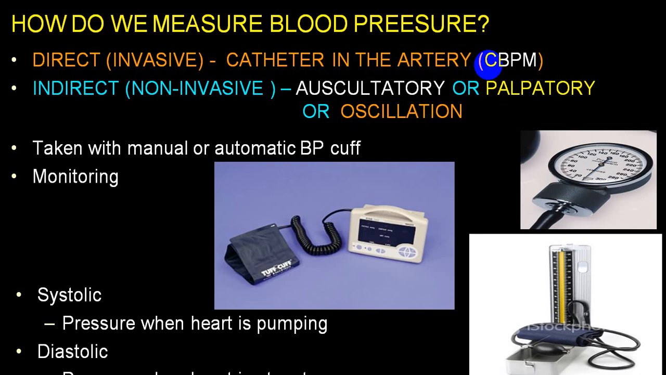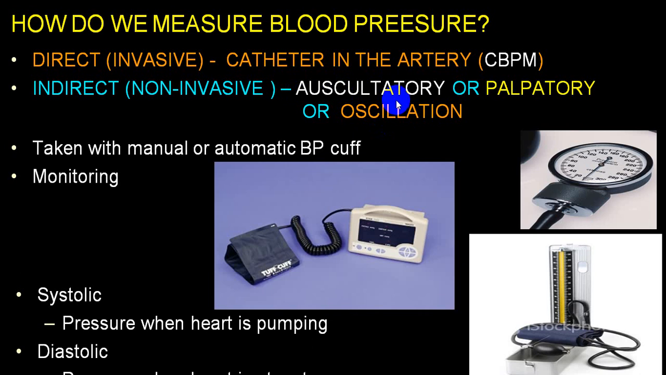While when you measure by using a sphygmomanometer, it is called an indirect technique or non-invasive technique, in which we use three methods. One we call palpatory method, second we call oscillation, and third we call auscultatory.